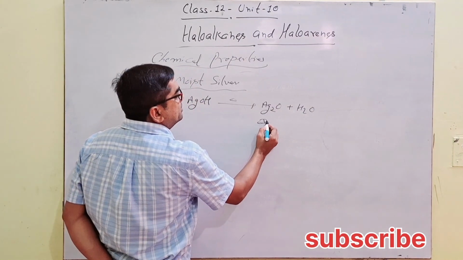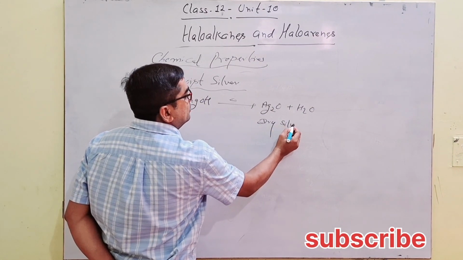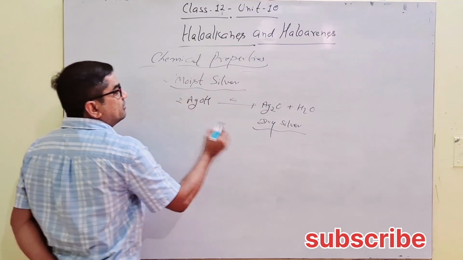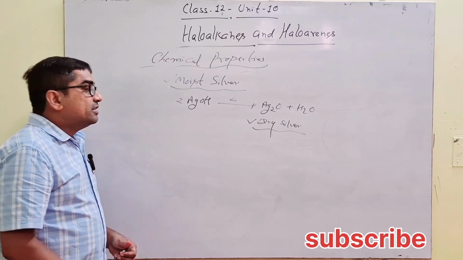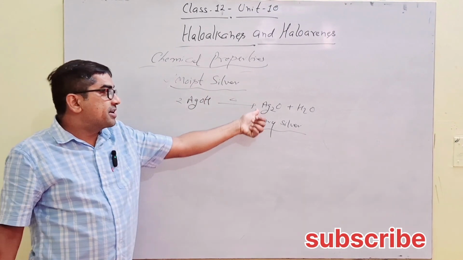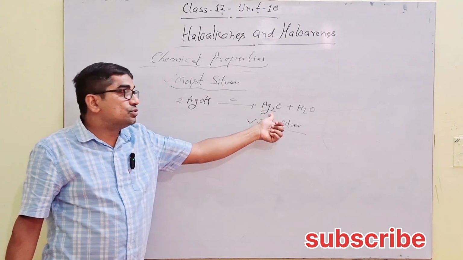This is called dry silver. So remember the difference between moist silver and dry silver: the formula of moist silver is AgOH and of dry silver is Ag2O.